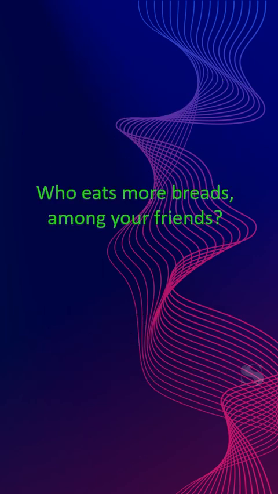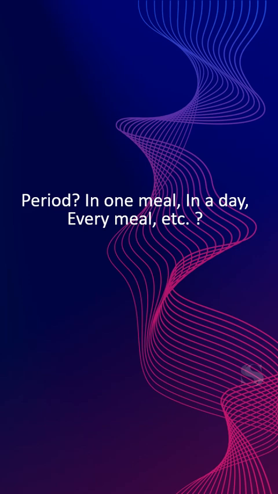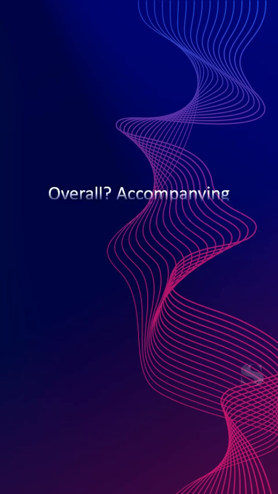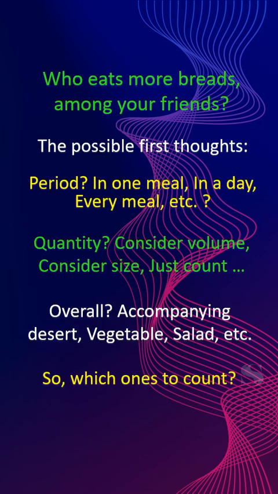And the fifth question was, who eats more breads among my friends? The possible first thoughts are: over what period of time? In one meal, in a day, every meal, etc. How is the quantity to be computed? Consider volume, consider size, just count, etc. And what about the overall quantity, accompanying dessert, vegetable, salad, etc.? Once again, how the breads are to be counted?